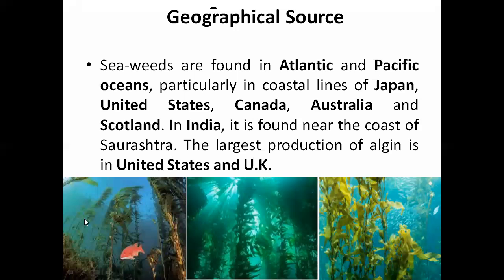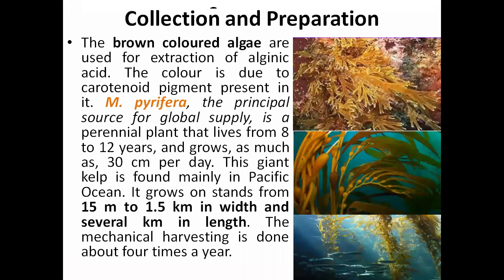You can see in the images how this plant grows very long without support from the bottom, since it has water support, and from there we get the brown algae or brown seaweed. Collection and preparation is very important here because it grows inside the ocean.